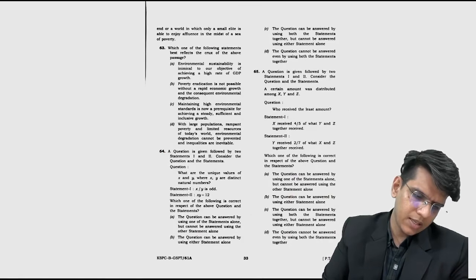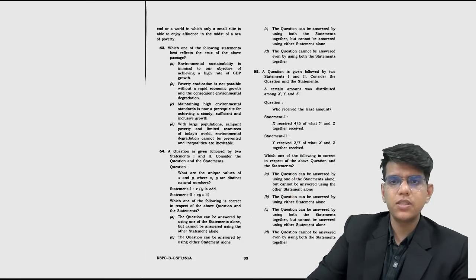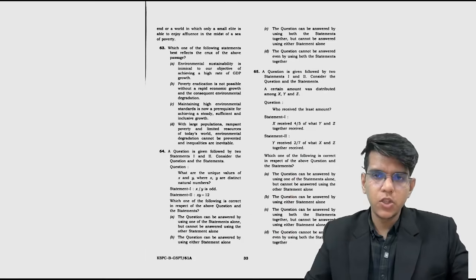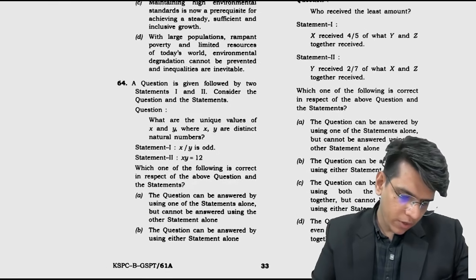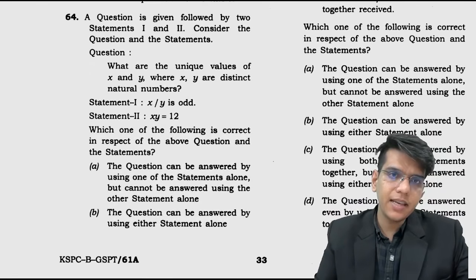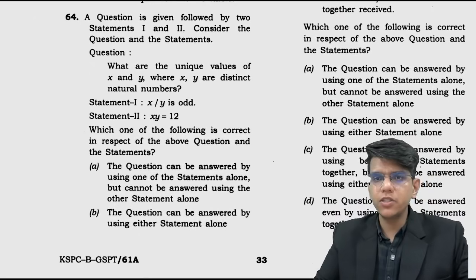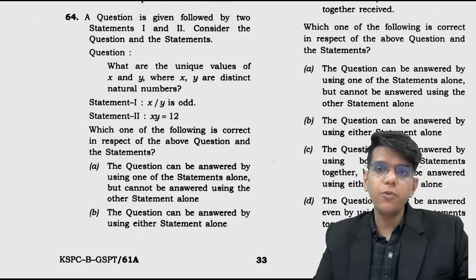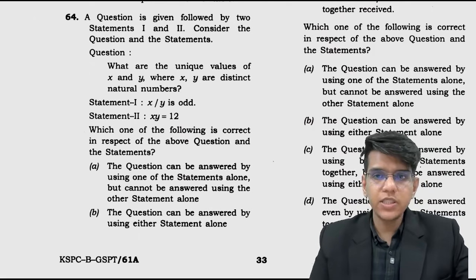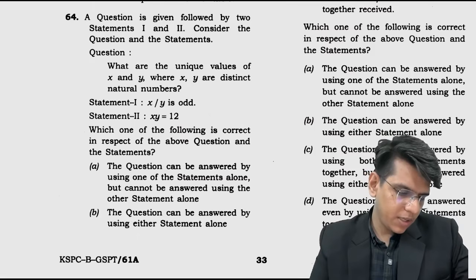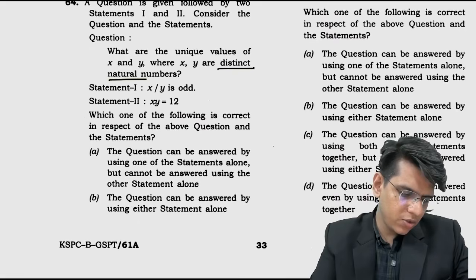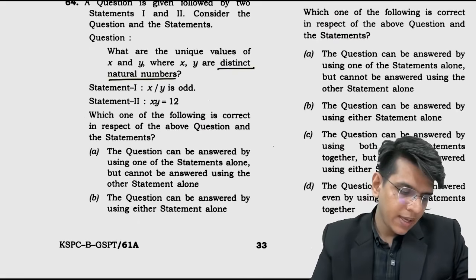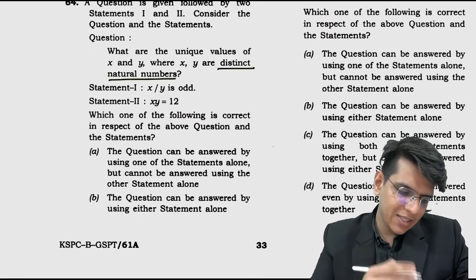सपोज कहाँ से करेंगे हम? क्वेश्चन नंबर 64 से स्टार्ट करते हैं. So in 64, they are saying again data sufficiency questions were good in paper of 24, right. So a question is followed by 2 statements. What are the unique values of x and y where x and y are distinct natural numbers? Distinct natural numbers given to us. X by y is odd and x into y is 12.